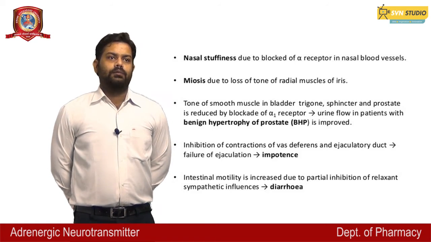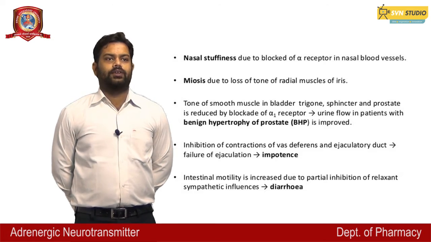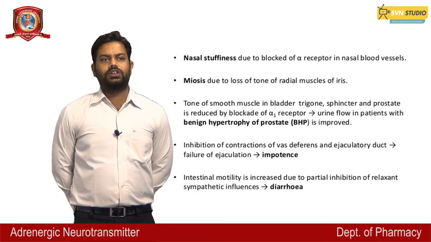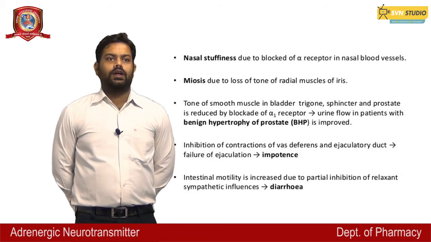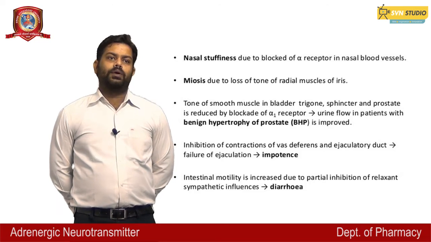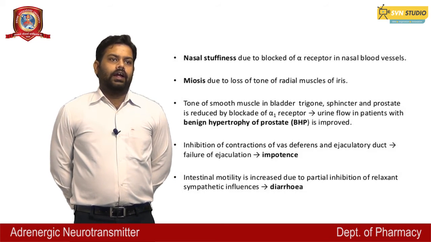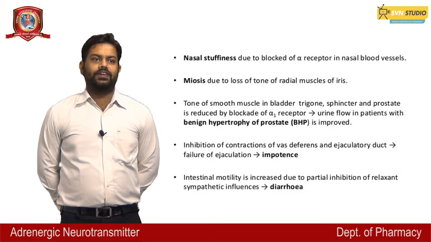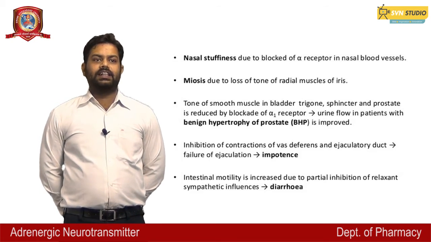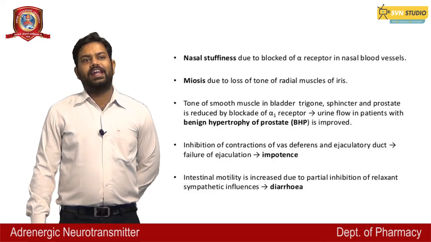Inhibition of contraction of the vas deferens causes failure of ejaculation, which causes impotence. Intestinal motility is increased due to partial inhibition of the relaxant sympathetic influence, which may sometimes cause diarrhea.